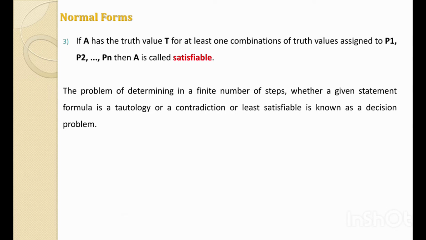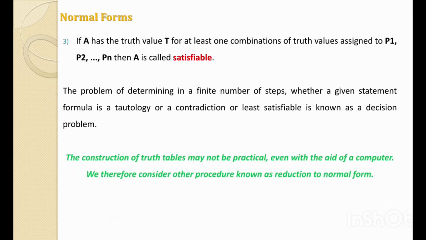The problem of determining in a finite number of steps whether a given statement formula is a tautology, a contradiction, or at least satisfiable is known as a decision problem. Now, the construction of truth tables may not be practical even with the aid of a computer.